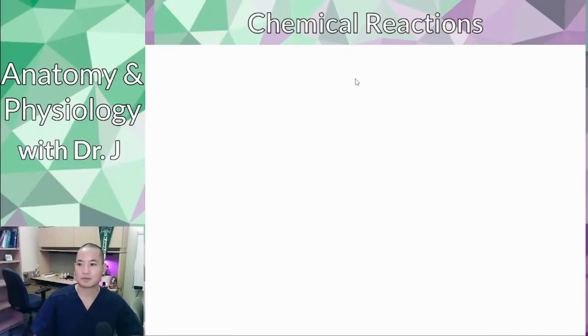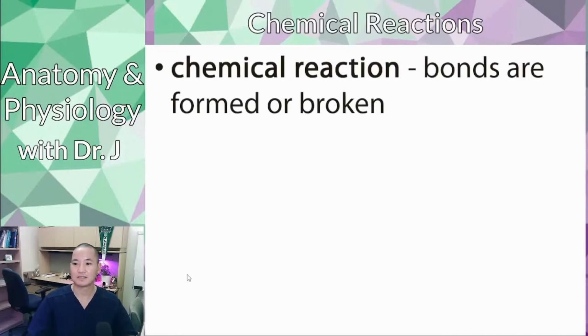Now let's talk about chemical reactions. We talked a lot about these bonds, and remember, like I said, bonds between atoms are like relationships, right? So chemical reactions are like dynamic things, changes that happen in relationships. With a chemical reaction, these bonds are formed or broken, like bonds are formed and broken between people all the time.